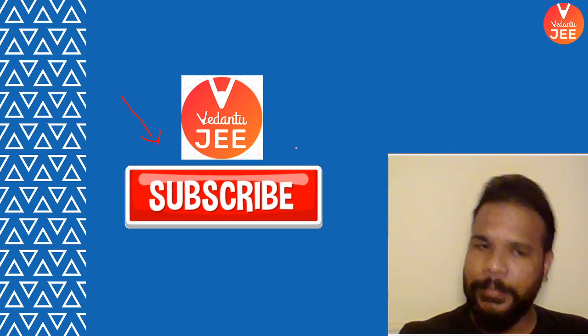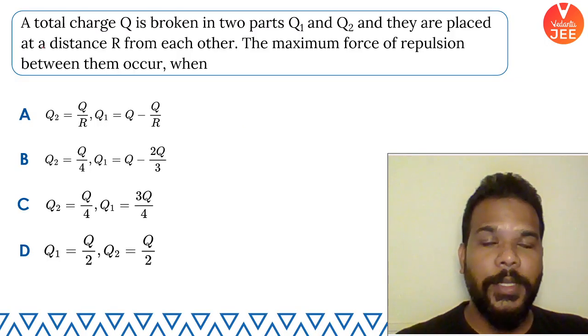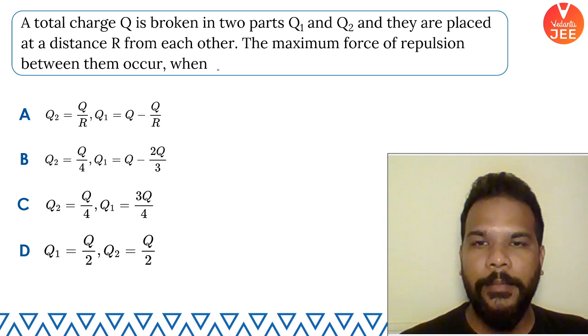Okay, so guys, let's directly hop on to the problem solving. The very first question that you see here says that a total charge capital Q is broken into two parts, Q1 and Q2, and they are placed at a distance r from each other. The maximum force of repulsion between them occurs when? So when is it going to happen?